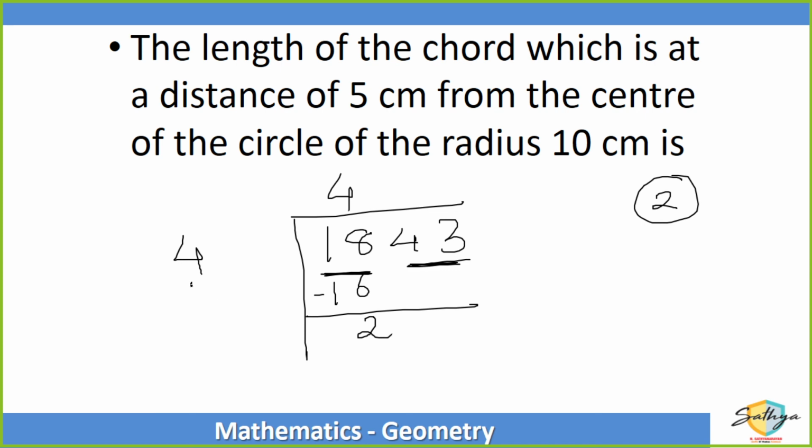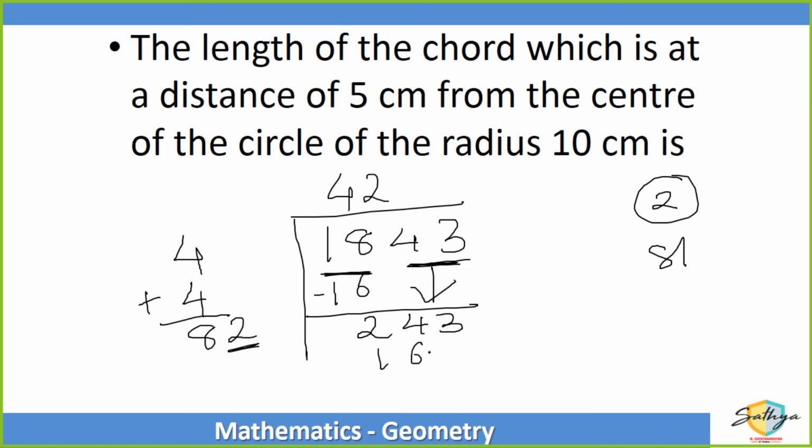2. यहां पे 4 को add कर दो. 4 + 4 is 8 and a number. अगले जोड़े को उतार दो, 43. Now 81 1s are 81. 82 multiplied by 2 is 164. 83 multiplied by 3 is 249, जो इससे ज्यादा चला जाता है. So I will make it 82 2s are 164.